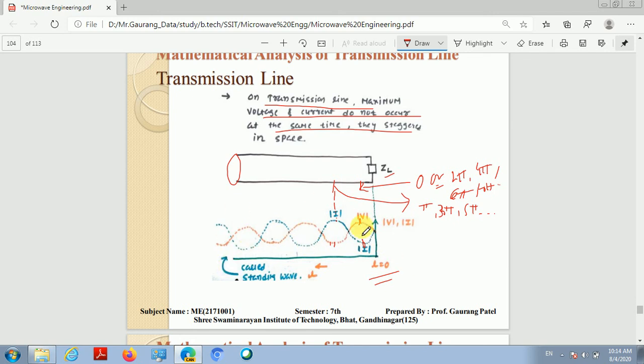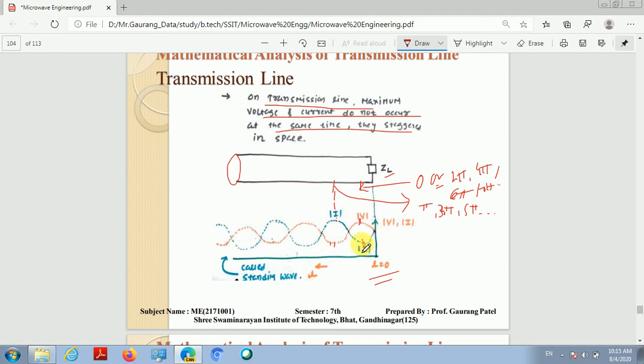So from this graph, or from this figure, this orange waveform represents the voltage standing wave on the transmission line, and this blue waveform represents the current standing wave. The voltage standing wave is a combination of the forward voltage traveling wave and backward voltage traveling wave, and depending on the phase relationship between them, at some point the voltage is maximum and at some point the voltage is minimum.